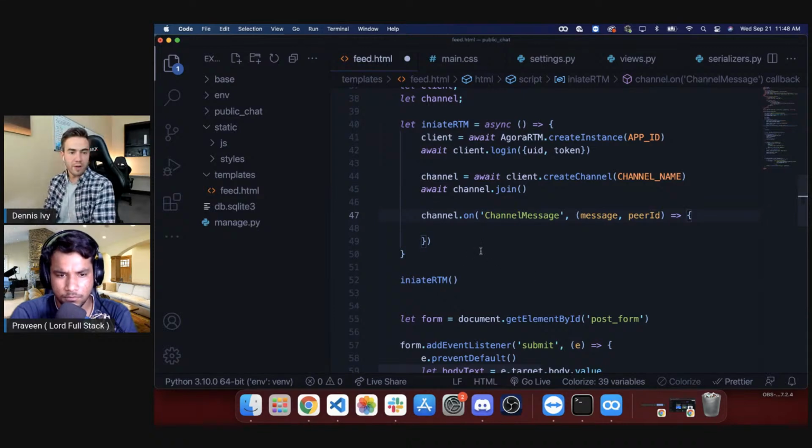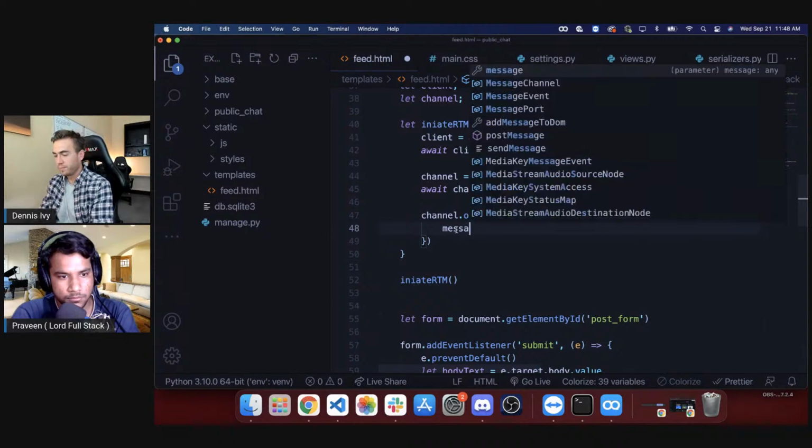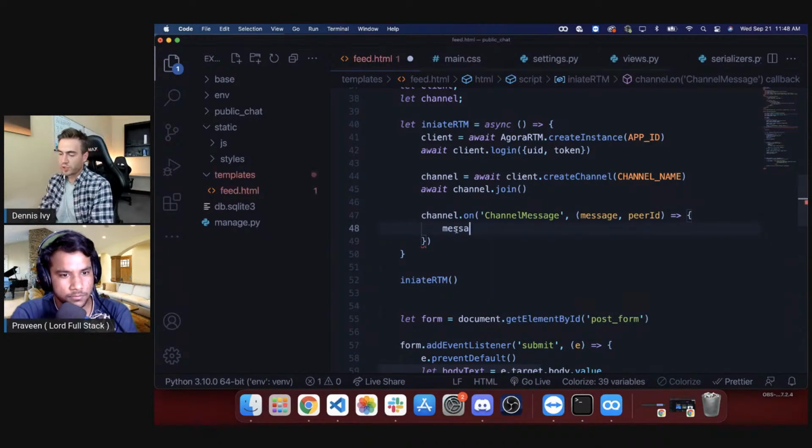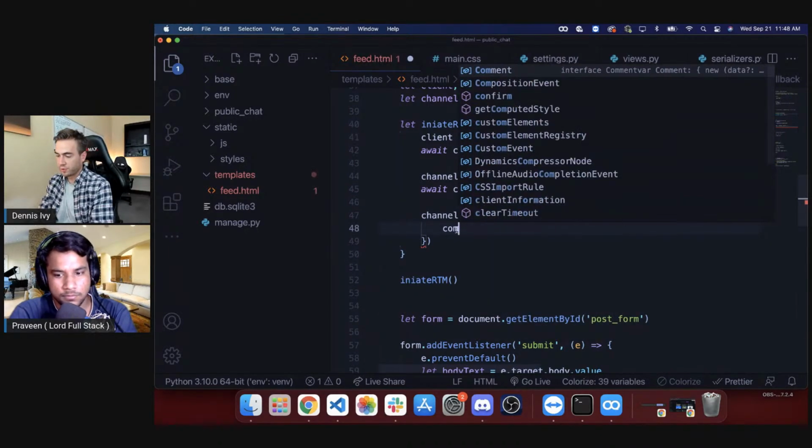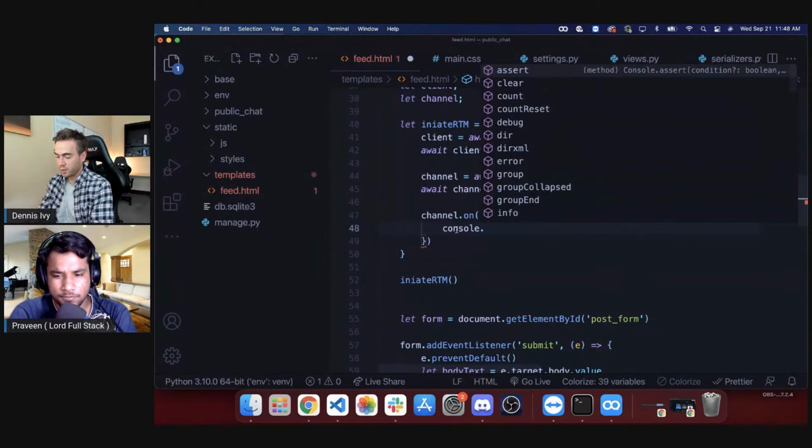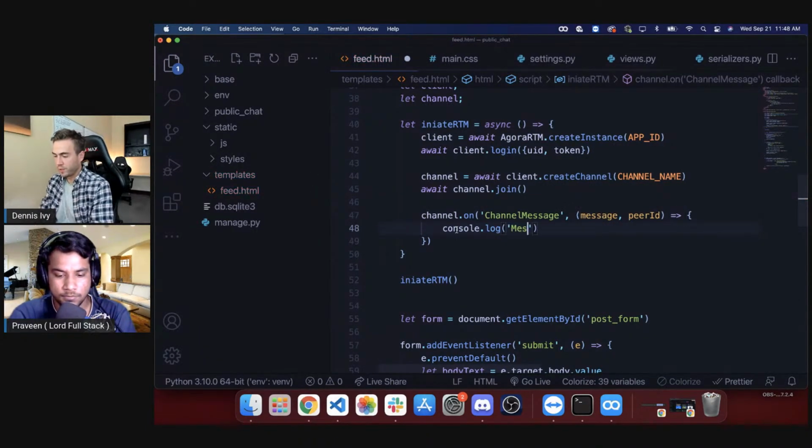So we have that, and then what I'm going to do here is just console out the message. Let's just do console.log, and we'll just do message. And then we'll just do the same for peer ID.